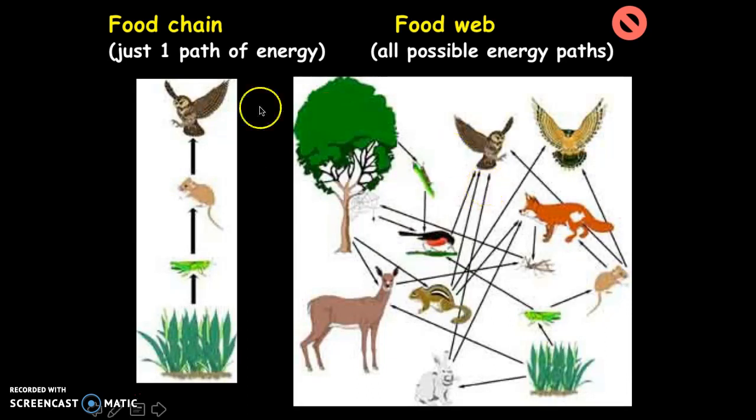Where a food chain shows only one path of energy, like you see in this diagram on the right, a food web shows all of the possible paths of energy.